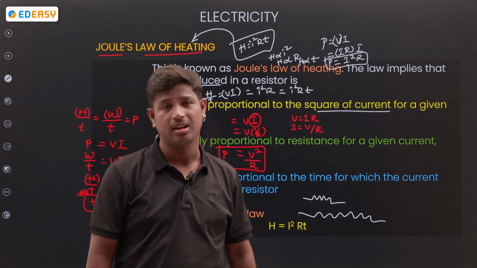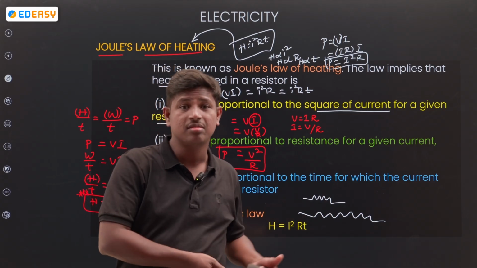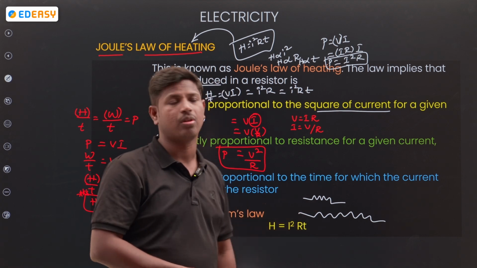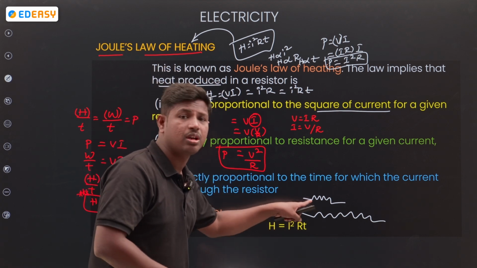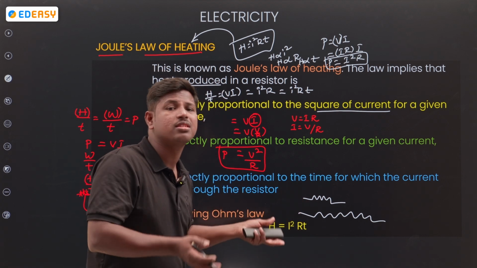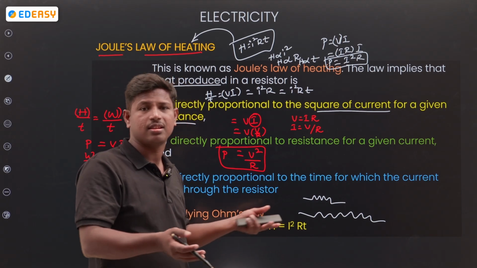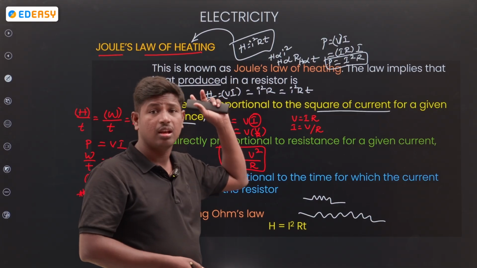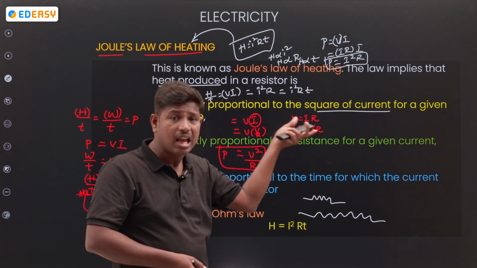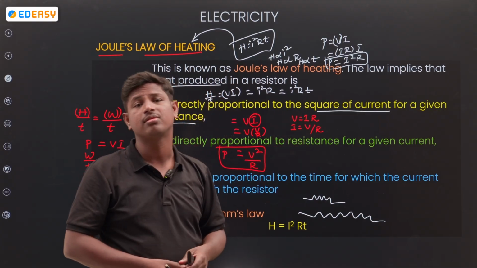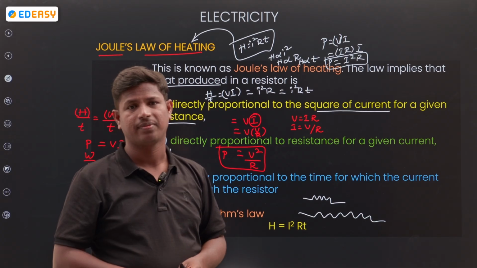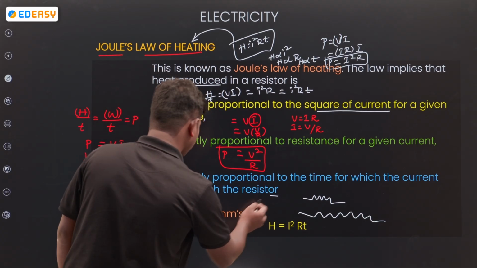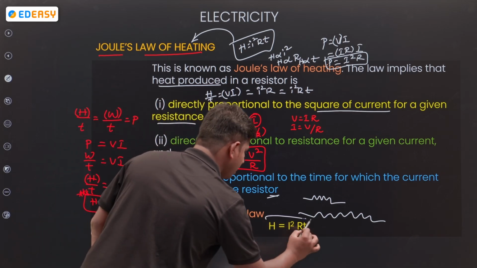Second one automatically, because resistance is more. Collisions will be more, then heat will be more. If high resistance is there, a high amount of heat is produced. And as time increases, the amount of heat also increases. H is equal to I square RT.